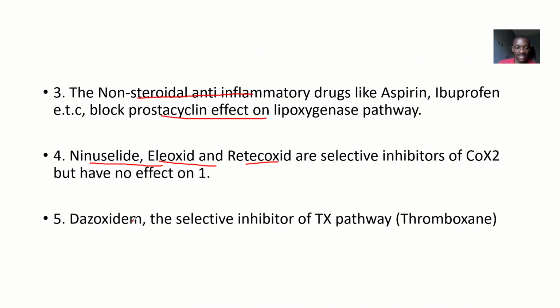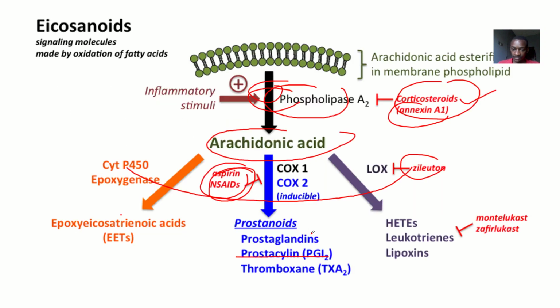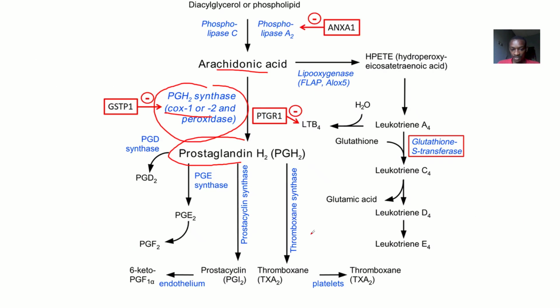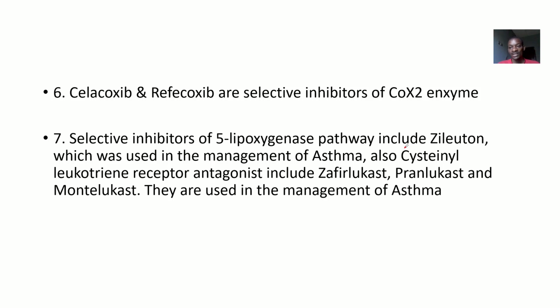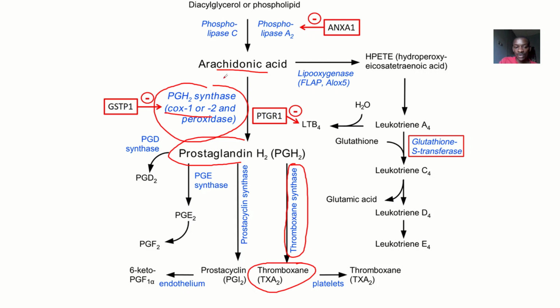So moving to the next drug, we said that dazoxiben is a selective inhibitor of the thromboxane pathway, right? This is the thromboxane pathway, and you see this enzyme, thromboxane synthase. The drug dazoxiben will basically inhibit the formation of thromboxane, all right? So moving to the next, this should be the last slide. We said drugs like celecoxib and rofecoxib are selective inhibitors of cyclooxygenase 2, okay? So they too will act at this side.